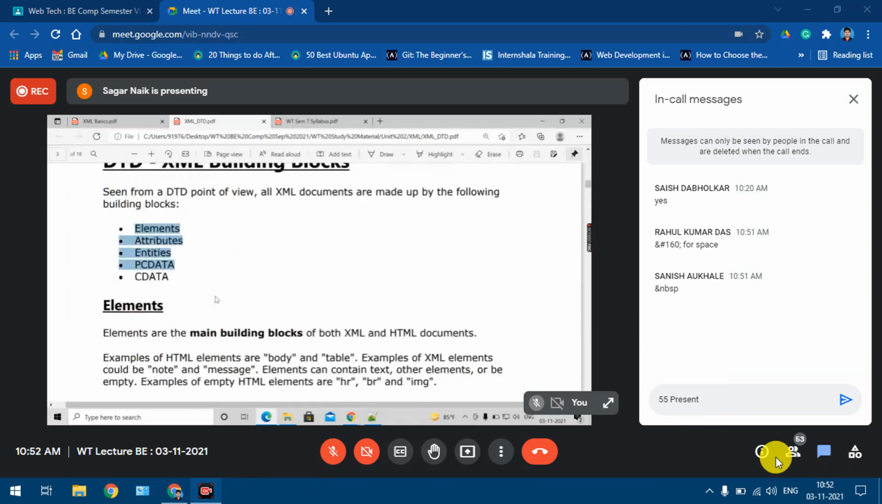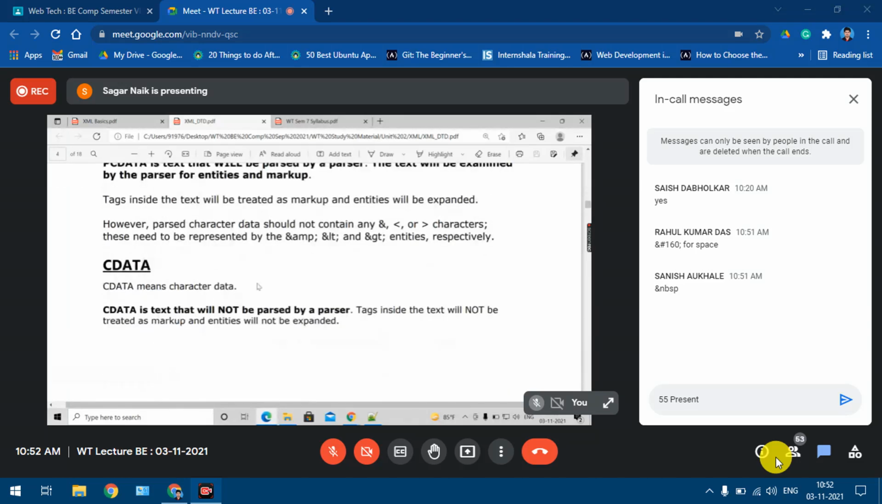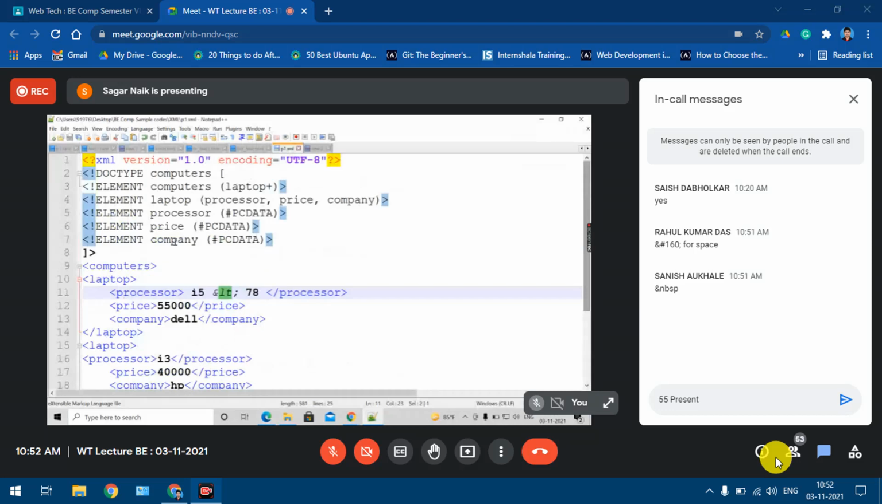Now we'll study each element in detail, how to specify the different types of elements in DTD. So far we have taken only simple elements. This laptop is a complex element because it has a few children. But the processor element or price element is a simple element, because it just has some content and no nesting or children. The laptop element is a complex element, and this is how we define the complex element.